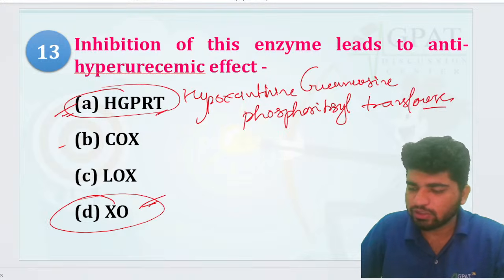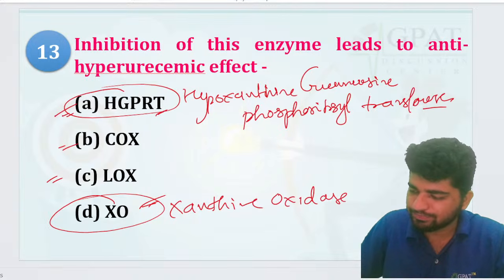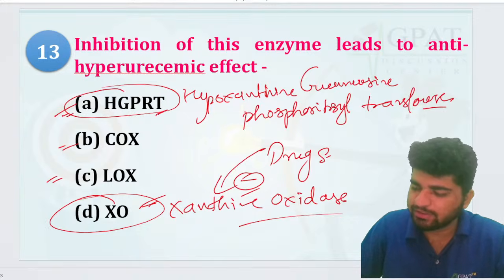Okay. COX, बच्चा knows cyclooxygenase, lox, बच्चा knows isolipoxygenase. Xanthine oxidase, है ना. So tell me the drug which is acting onto the xanthine oxidase, guys. Drugs inhibiting the xanthine oxidase.